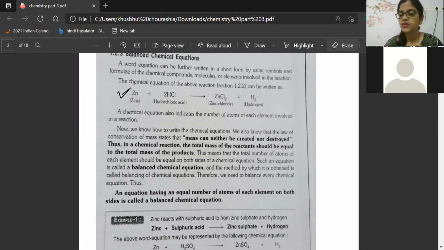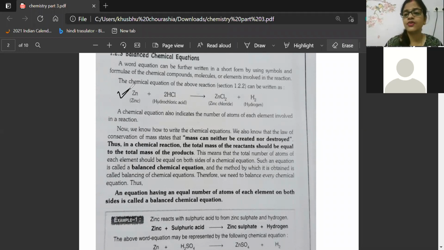Now beta, I'm telling you the procedure, what you have to do in the lab. You have to take a test tube. In the test tube, you put some zinc granules. Zinc will be present in small stone form. First put zinc in the test tube, and then add some diluted hydrochloric acid.